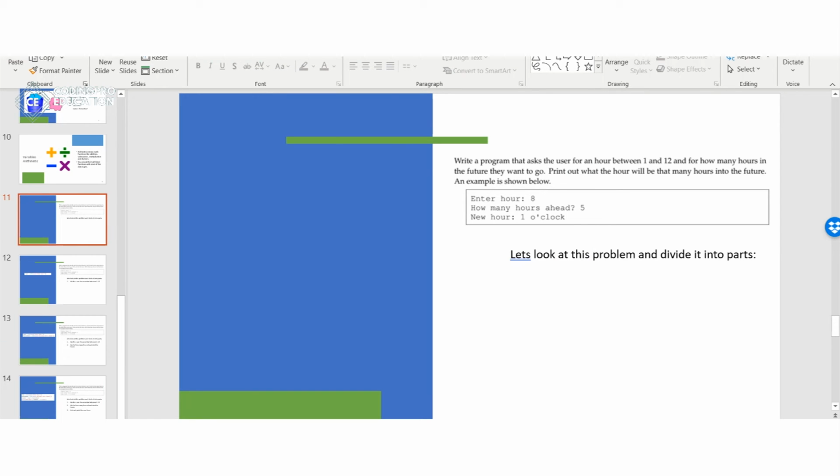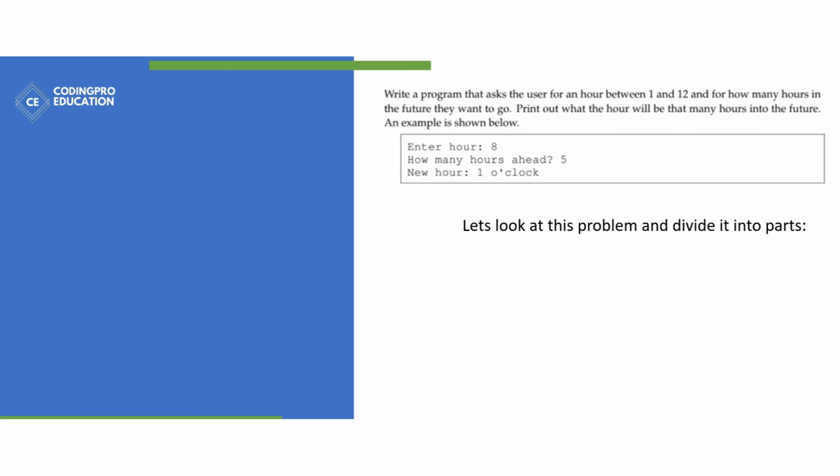Write a program that asks the user for an hour between 1 and 12 and for how many hours in the future they want to go. Print out what the hour will be that many hours into the future, and an output is given below. So this is how they want the program to look.